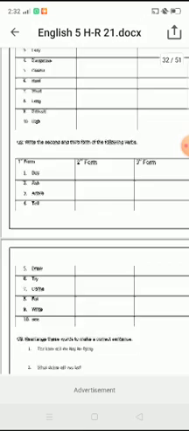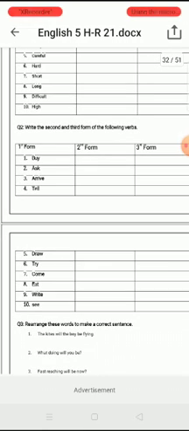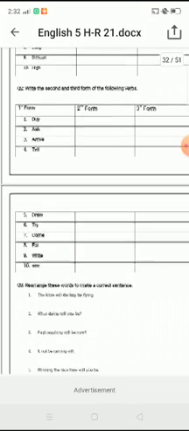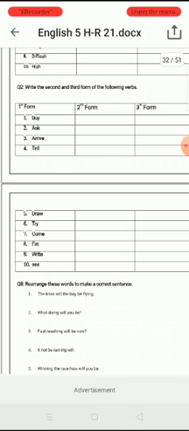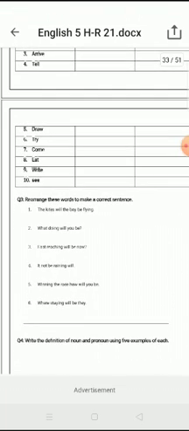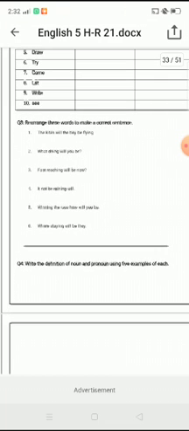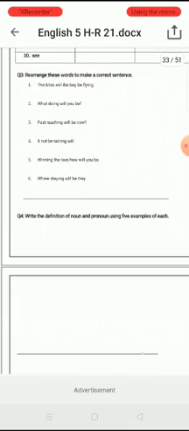Okay, then question number 2: write the second and third form of the following verbs. The first one is buy. What would be the second form of buy? Bought. Buy, bought, bought. Ask, asked, asked. So now question number 3: rearrange these words to make correct sentences. Simply rearrange these words and write them in the lines.